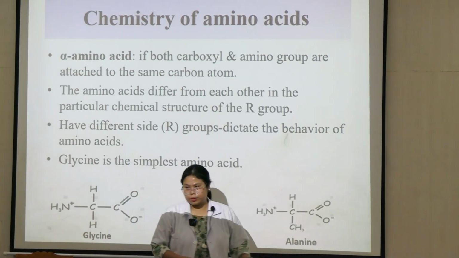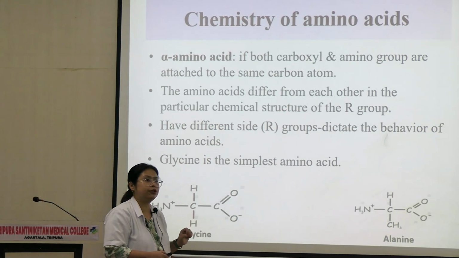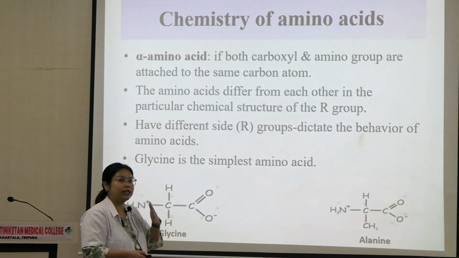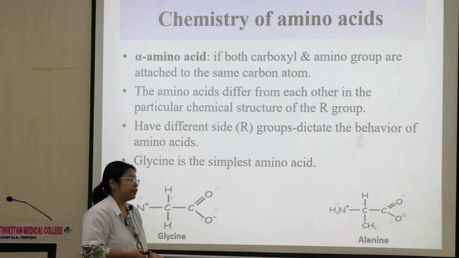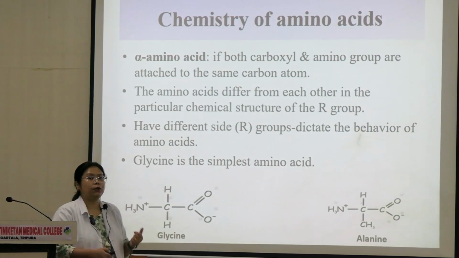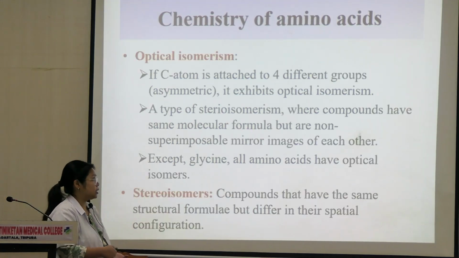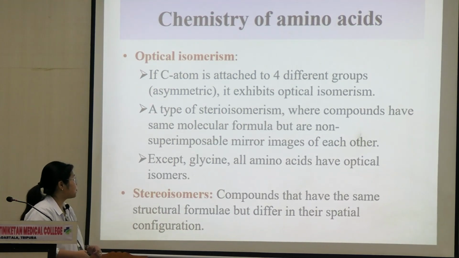All these are different groups. And now, when a carbon atom is surrounded by 4 different groups, or all the groups that are attached to that carbon they are different, and they are known as asymmetric carbon. कोई भी amino acid के पास अगर asymmetric carbon होगा, so they will exhibit optical isomerism.